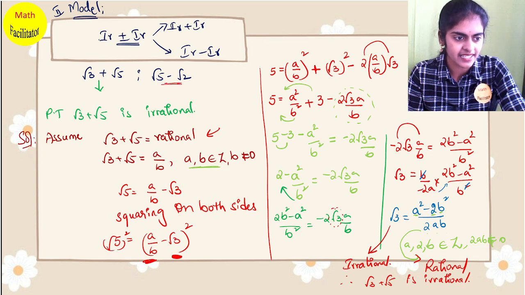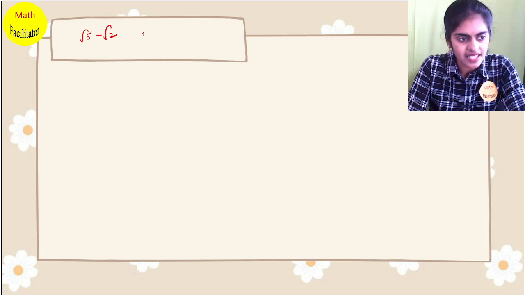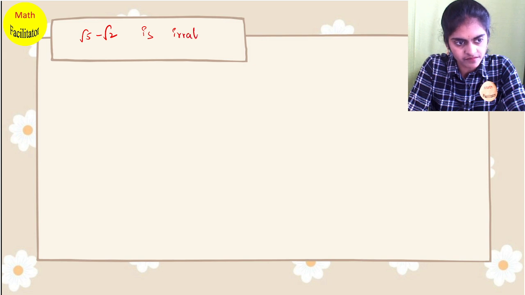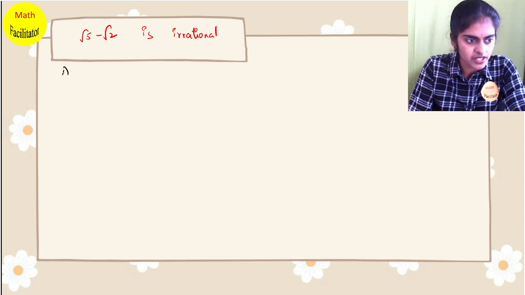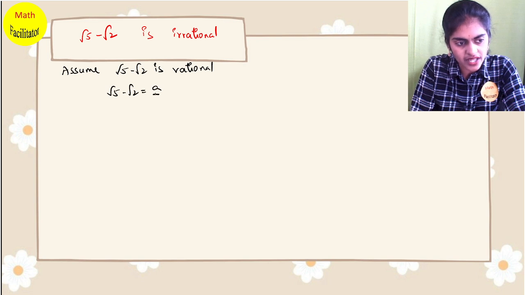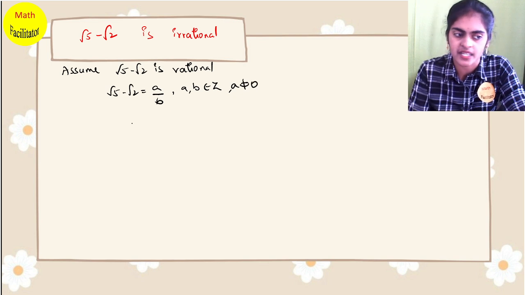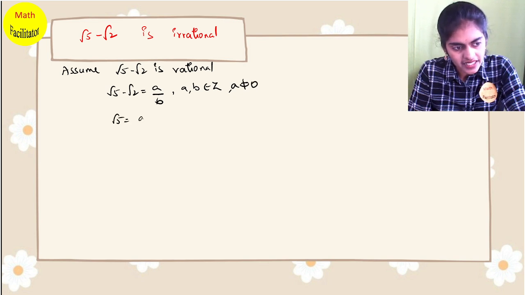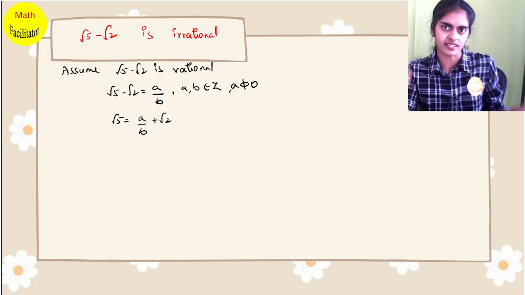Okay. So now let me take the second one here. Very quickly I'll explain in a shortcut way. See, this I have to prove is irrational. So what is my first assumption? Assume √5 − √2 is rational. So when it is rational, √5 − √2 equals a/b, and a, b belong to integers, b not equal to 0, and a and b are co-prime. So √5 I will write as a/b + √2. So when two irrational numbers are there, one irrational number, throw it onto the other side.